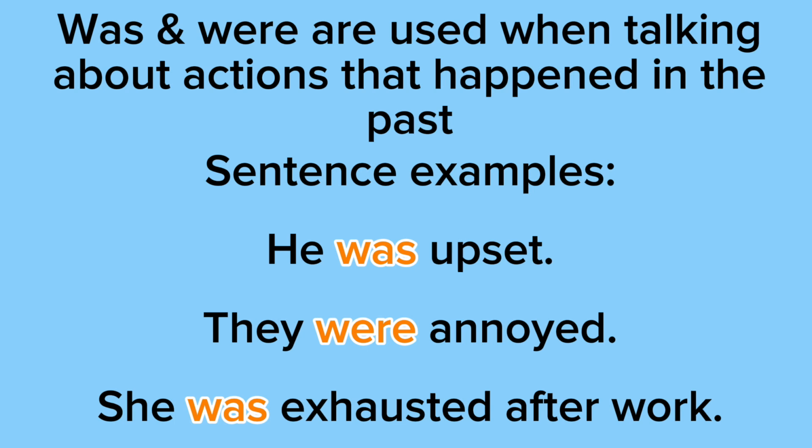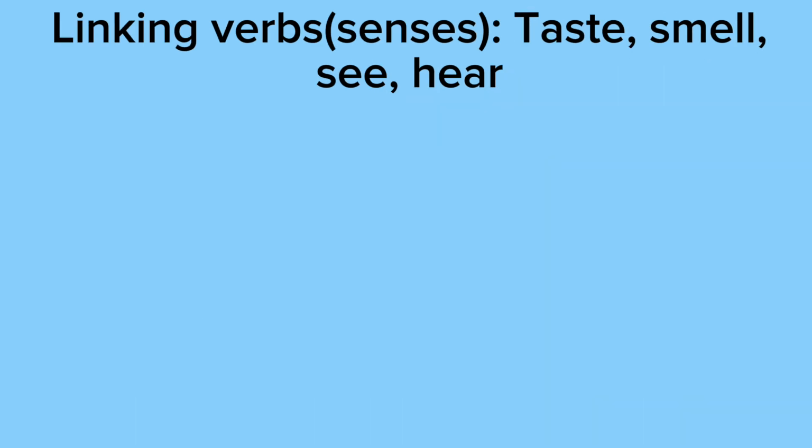Example 3 says she was exhausted after work. The subject is she, the linking verb is was, and the subject complement is exhausted. So notice how was, which is the linking verb, is linking the subject she with the adjective exhausted. Next, we have our linking verbs that are senses: taste, smell, see, and hear.